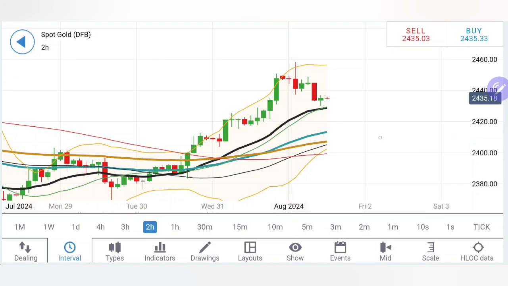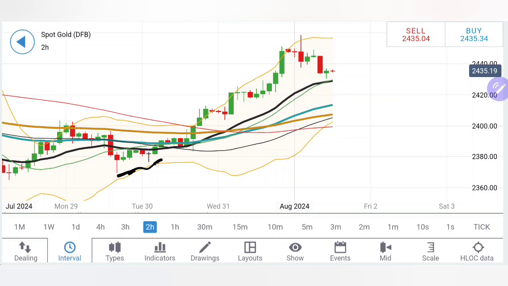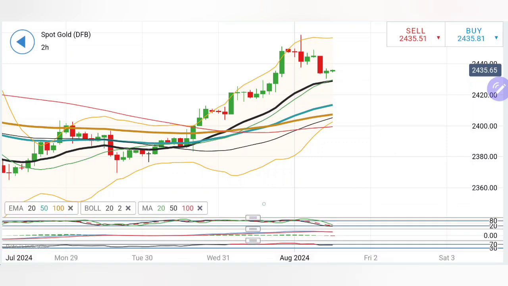Coming to look at the 2 hour charts, what has happened? The divergence of the price from the moving average has converged towards the moving average, and it is now trying to reverse, but I will not see this as a reversal as long as prices stay below 2440. It is to be treated bullish if it breaks beyond 2440. Also, if you connect these three lows, you will find the lows for the day, and we can treat gold bearish if it breaks below the 2420, 2418 zone. That is going to be a prime support zone for the day. Even if it tries to trade bearish, these are going to be important levels for gold on the downside.